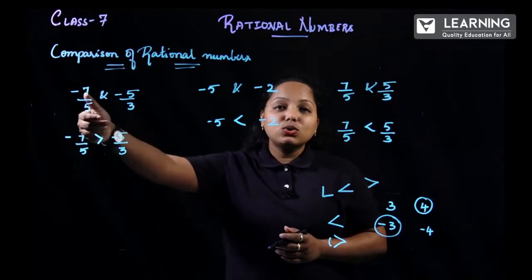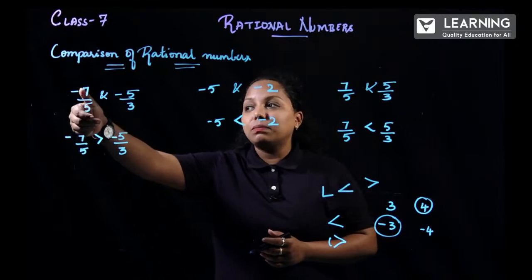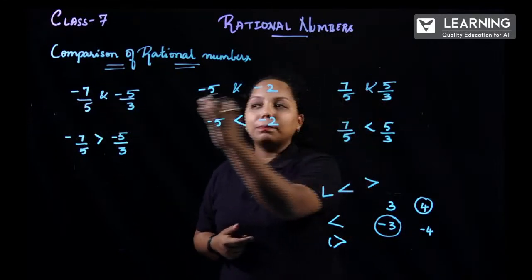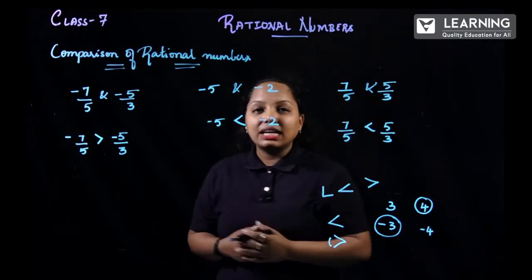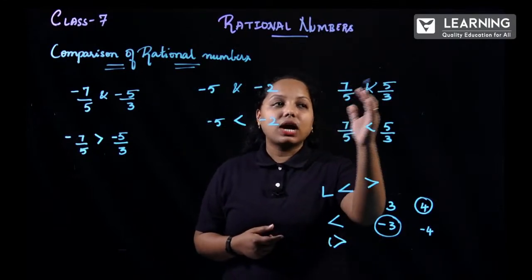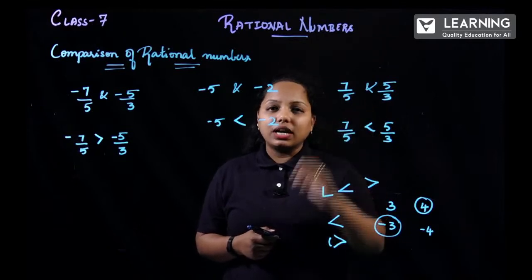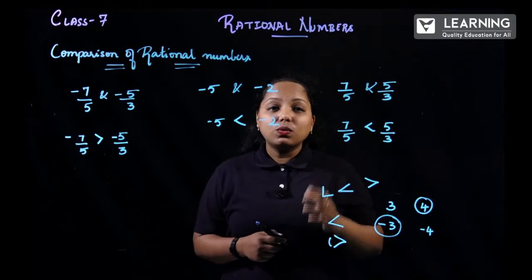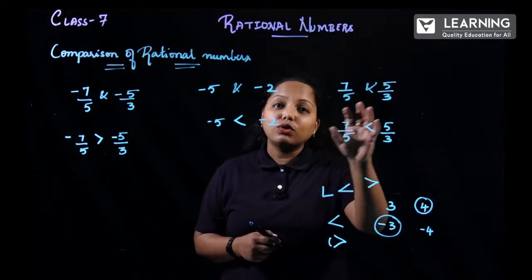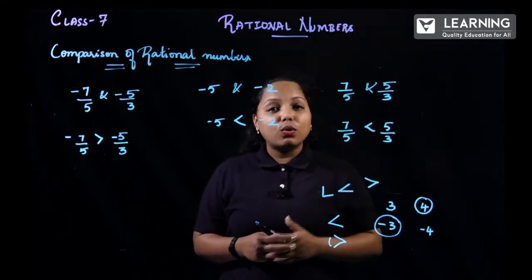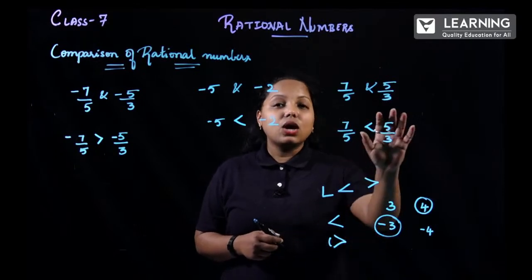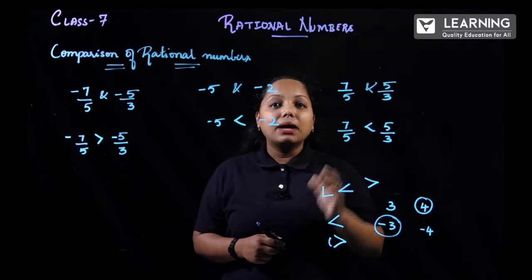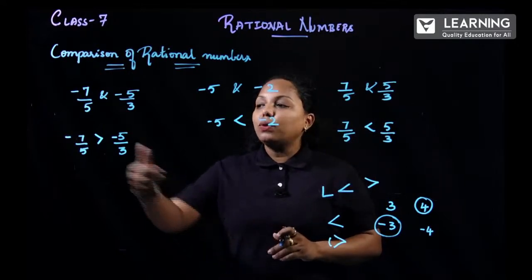So now let us look up the very first example, minus 7 by 5 and minus 5 by 3. When you just compare the positive numbers, 7 by 5 and 5 by 3, which is greater? When you do the normal division over there, here you will be getting 1.4 and here you will be getting 1.6 as the answer. So now 1.6, obviously this is greater. Here I will be putting the bigger mouth for this. How about this one?